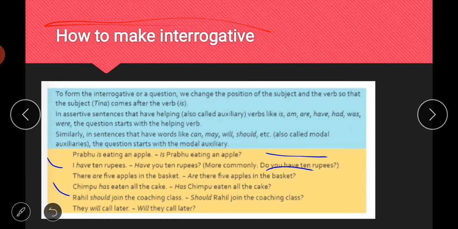"They will call later." "Will they call later?" Yes. "Will" is your helping verb and it will come at the starting of the sentence. So "Will they call later?" is the right answer here.